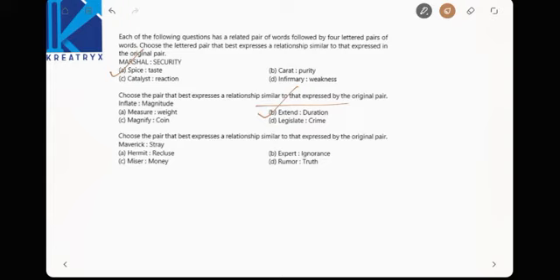Next, maverick, stray. Find out a similar relationship, right? What do you mean by maverick? Maverick means independent. Now stray. Stray means dependent. Having the same relationship. See here, miser, money are separate things which cannot be related. Expert, ignorance.